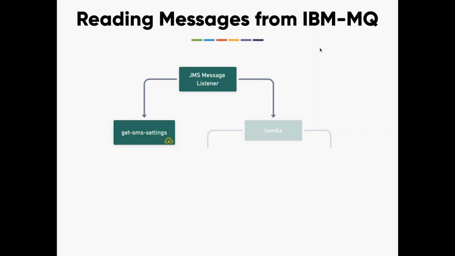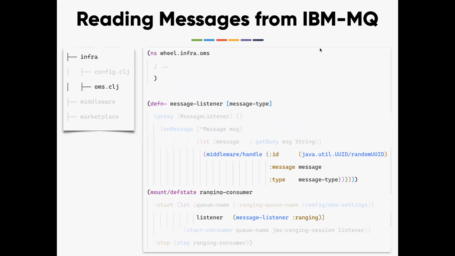This is the benefit that you get out of separating the application boundaries from the actual crux of the problem. If we separate this out, what we get is an implementation like this. To read messages from IBM MQ, there is no IBM MQ client for Clojure, by the way. So what we are leveraging is Java's client. Since Clojure has first-class interoperability with Java, we are just going ahead and using the Java library.